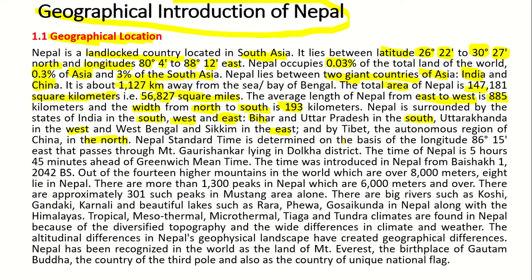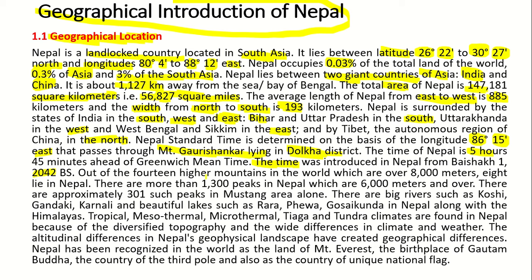Nepal Standard Time is determined on the basis of the longitude 86 degree 15 minute east, that passes through the Mount Gauri Shankar line in the Dolkha district. The time of Nepal is 5 hours 45 minutes ahead of Greenwich Mean Time (GMT). The time was introduced in Nepal from Baisakh 1, 2042 BS.